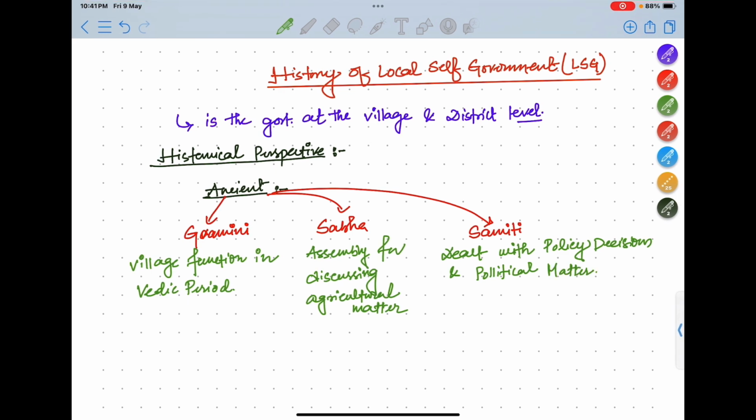So these were the basic structure of administration in ancient India, in the ancient history.